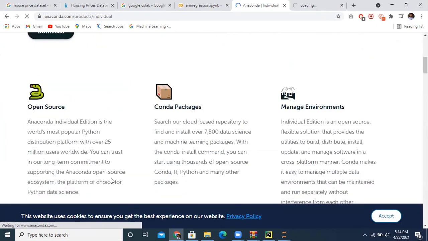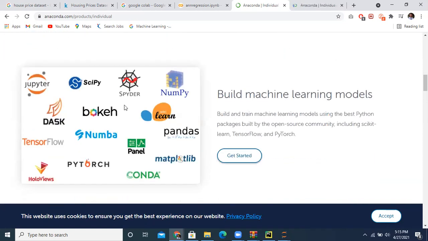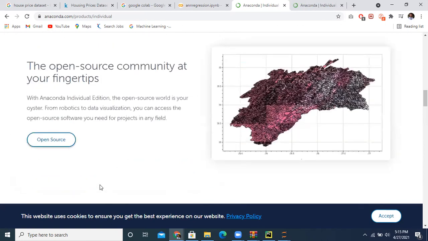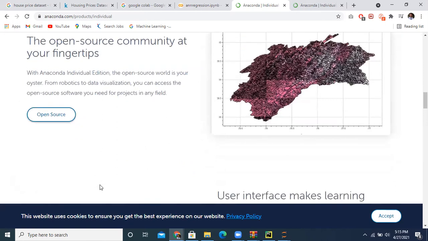It also has an open source Conda package and environment manager, and you have tools like Jupyter Notebook, SciPy, Spyder, NumPy, Sklearn, Pandas, TensorFlow, PyTorch, Conda, Matplotlib. You can build a machine learning model using Anaconda, with the open source community at your fingertips.